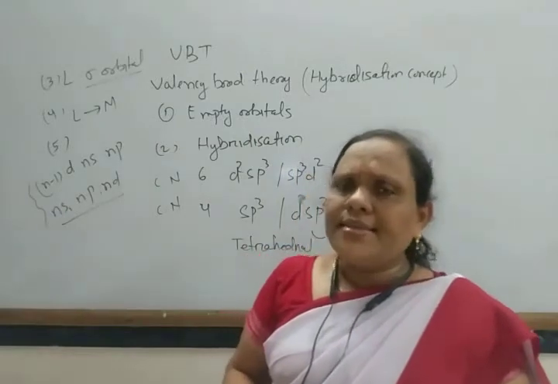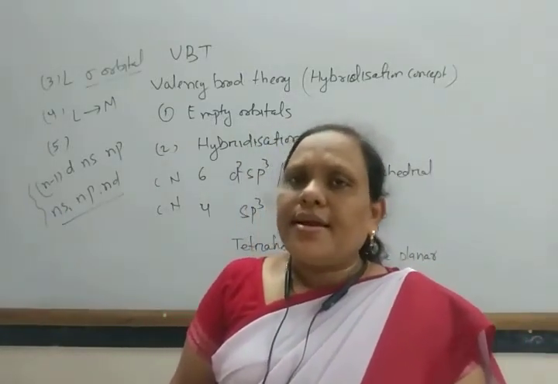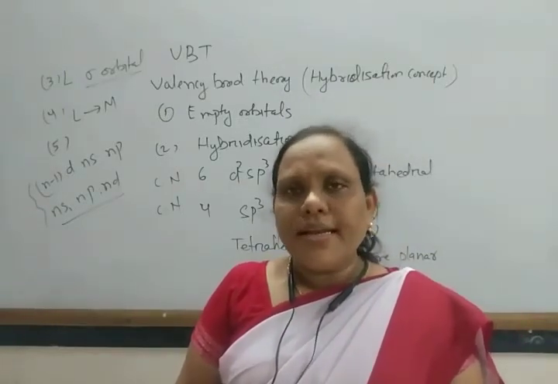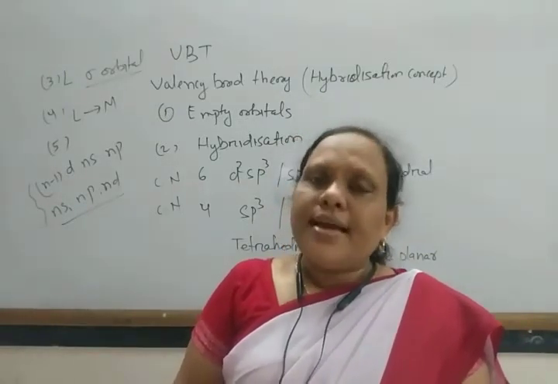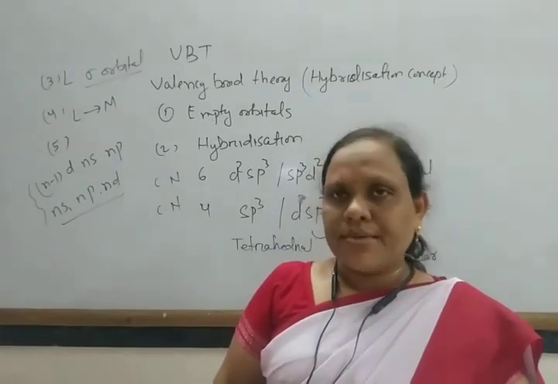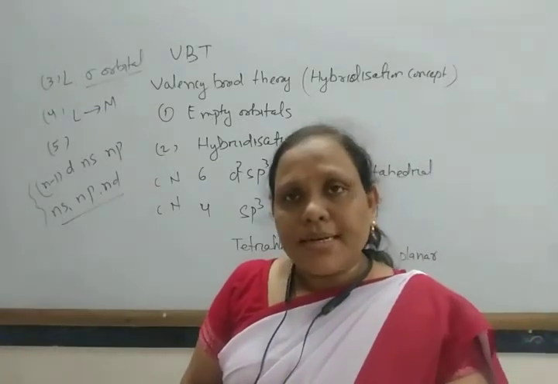If there is any unpaired electron, the complex exhibits paramagnetism. If all the electrons are paired, it gives diamagnetism.